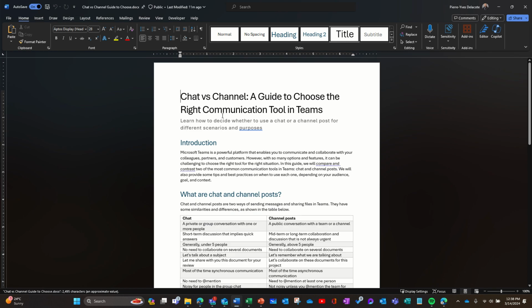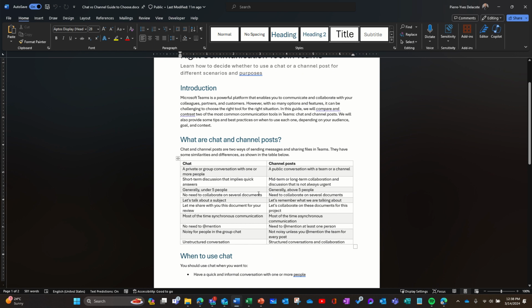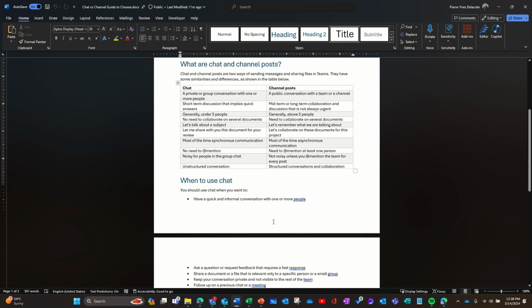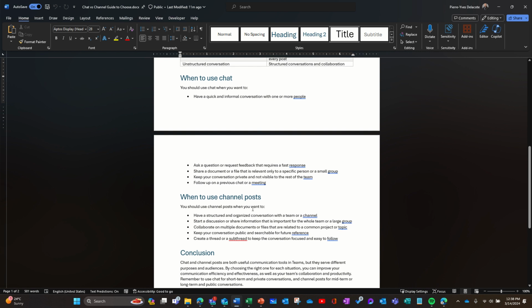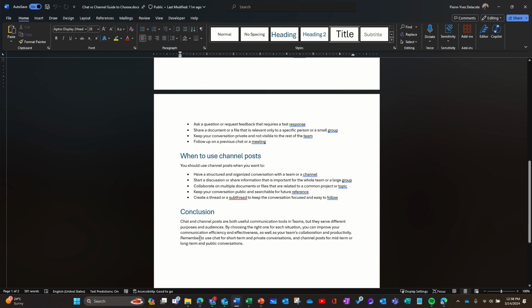And you see this guide is a little bit flashier, with an introduction, the list of differences that were in my table, a summary of when to use the chat and when to use channel posts, and a conclusion. It's better content to me, at least better self-explanatory content than the PowerPoint presentation.